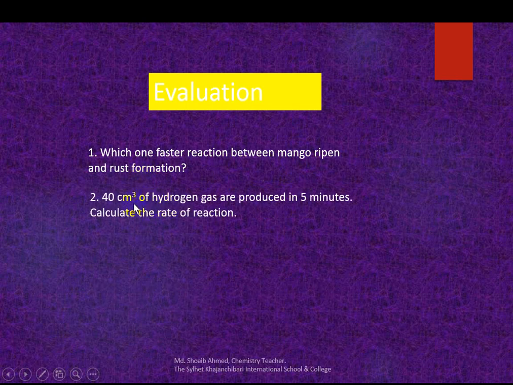Okay, if 40 cubic centimeter of hydrogen gas is produced in 5 minutes, calculate the rate of the reaction. What is the rate of the reaction? 8. Yes, rate of the reaction equals volume divided by time. Volume is 40, time is 5. 40 divided by 5 is 8 cubic centimeter per minute.